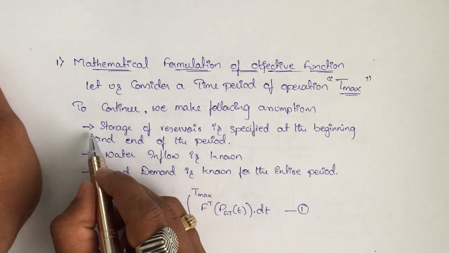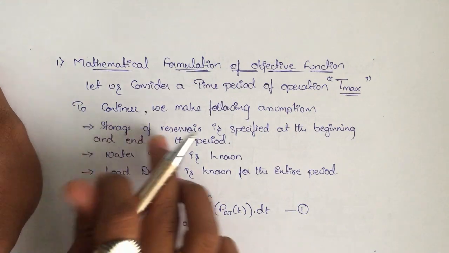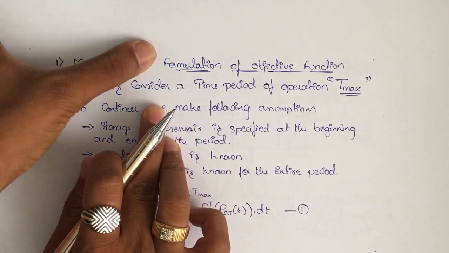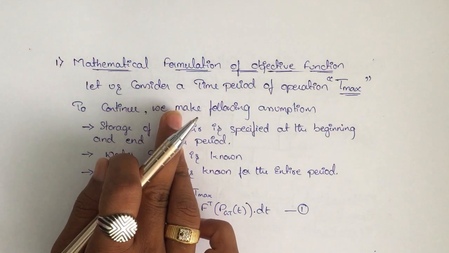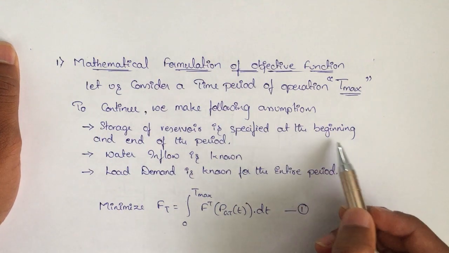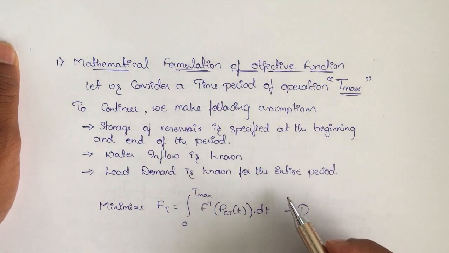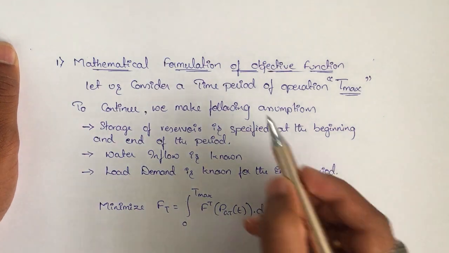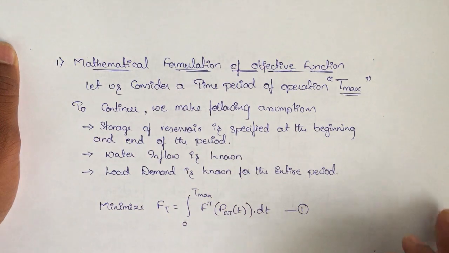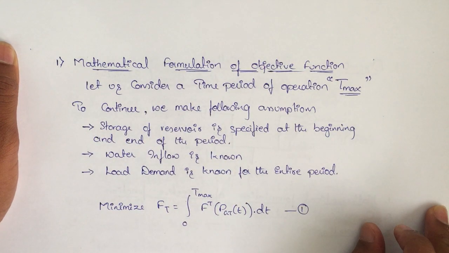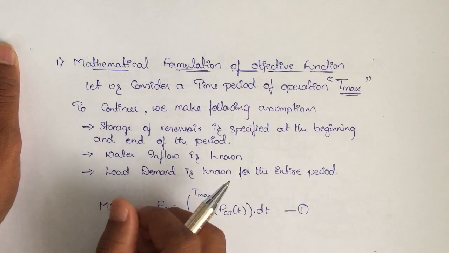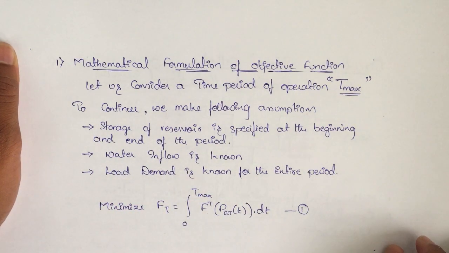First, the storage of the reservoir is specified at the beginning and end of the period, which means at time 0 and time Tmax we specify the storage of the reservoir. Second, water inflow is known; we know the exact water inflow to the reservoir.